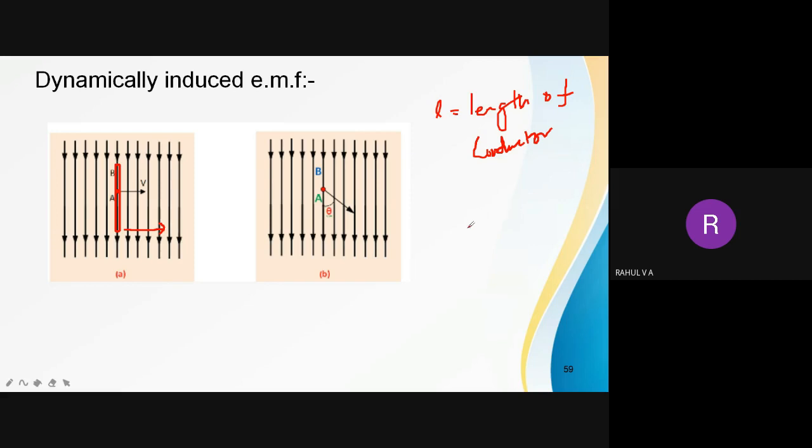So the total area covered by this conductor: the length of the conductor is L, and I am moving it a distance of dx. So the total area covered is L into dx. Length is L, width is dx, so L dx.